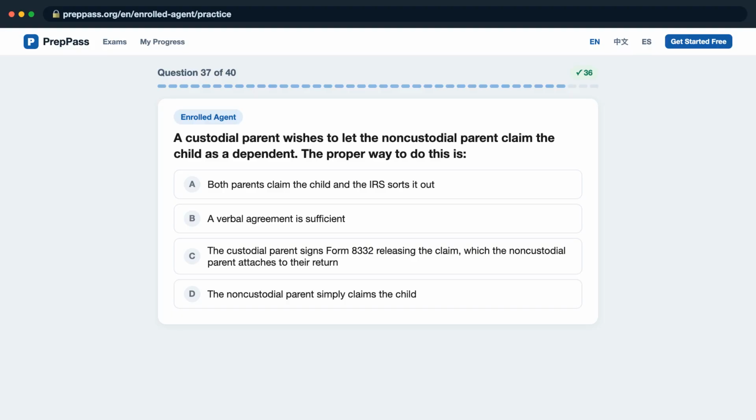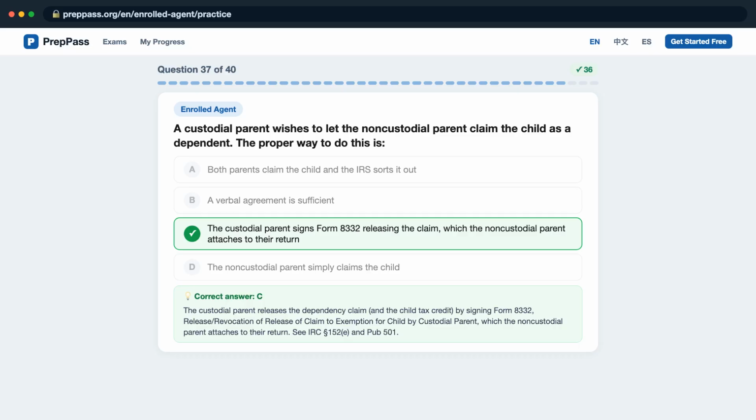Question 37. A custodial parent wishes to let the non-custodial parent claim the child as a dependent. The proper way to do this is, is it A, both parents claim the child and the IRS sorts it out? B, a verbal agreement is sufficient? C, the custodial parent signs Form 8332 releasing the claim, which the non-custodial parent attaches to their return? D, the non-custodial parent simply claims the child? The correct answer is C.